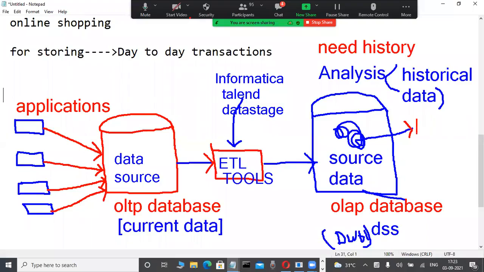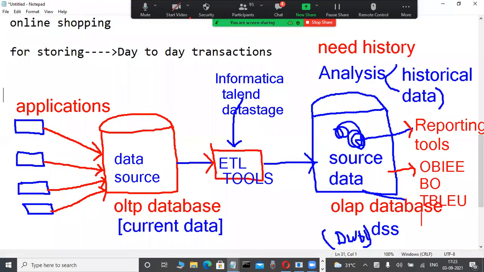You are familiar with this terminology: reporting tools. Based on this data, visualization tools produce reports, and those are called reporting tools. Which reporting tools are available in the market? Many. OBI is a reporting tool, BOS is a reporting tool, Tableau is a reporting tool, and QlikView is also a reporting tool. If you learn these tools, you get jobs.